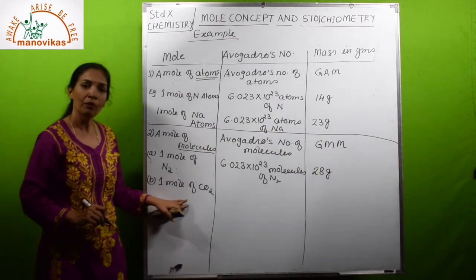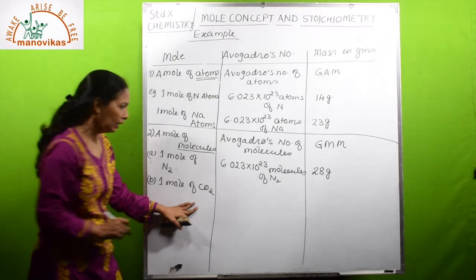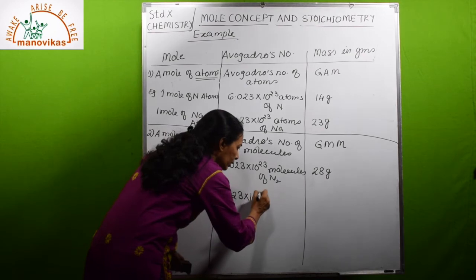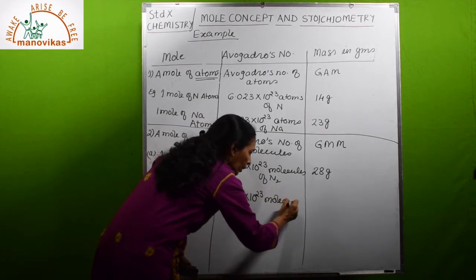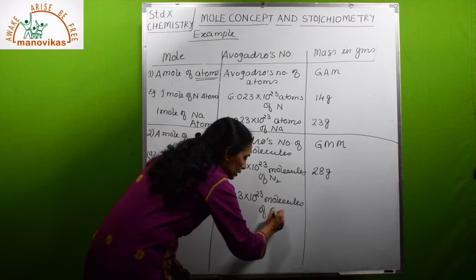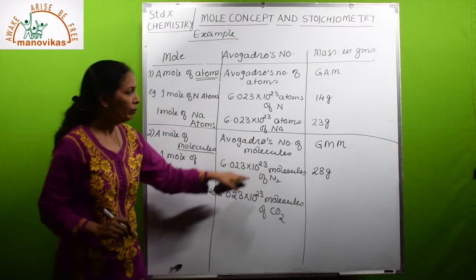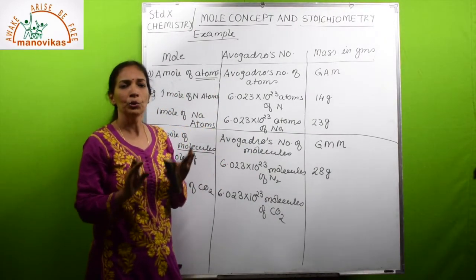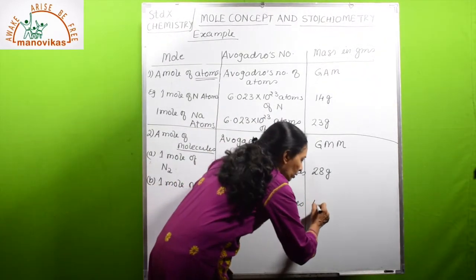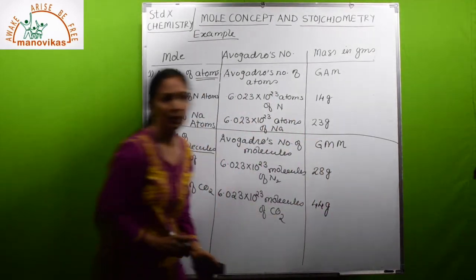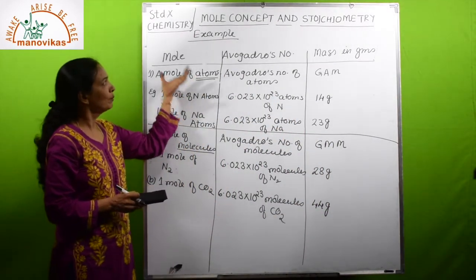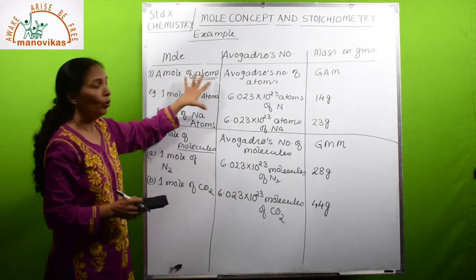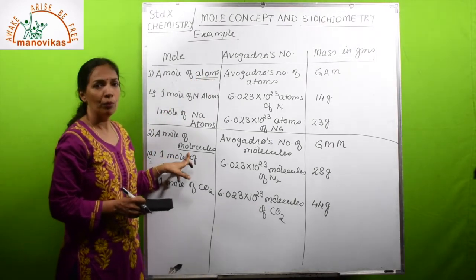If we take 1 mole of carbon dioxide gas, it will contain 6.023 × 10^23 molecules of carbon dioxide, of CO2. And what will be its gram molecular mass? CO2: C is 12, oxygen 32, 12 plus 32, 44 grams. So this is how we can relate the term mole, Avogadro number and mass when it is a mole of atoms or mole of molecules.